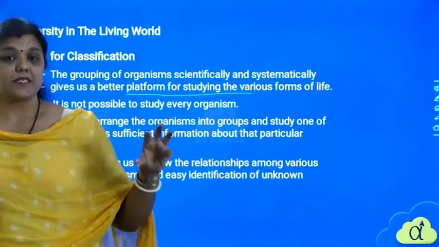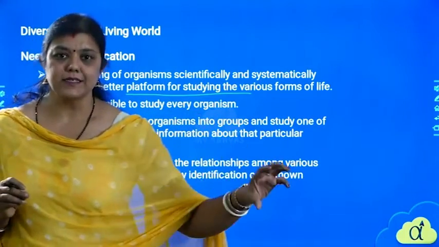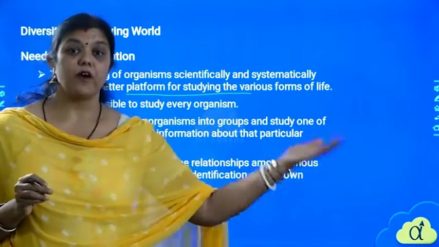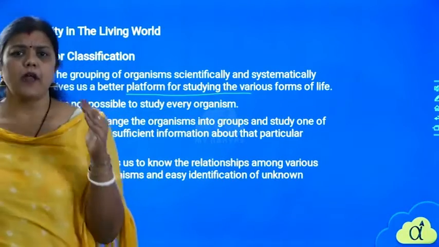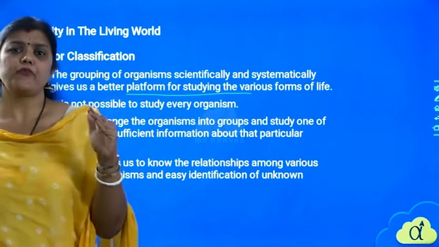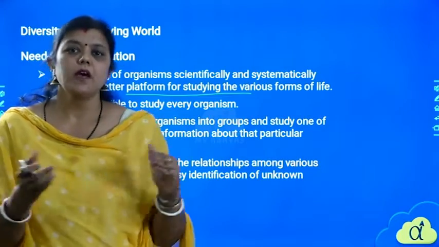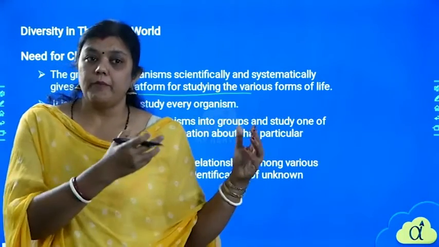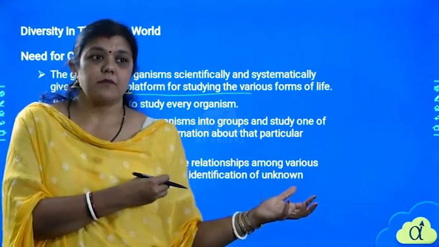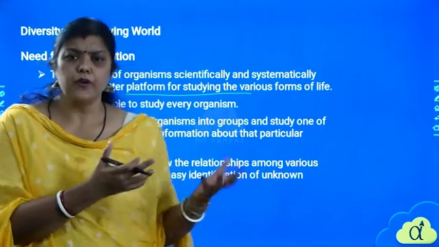By this classification, we can actually understand the various forms of life, how life has evolved, and what could be the characteristics of that particular organism. Maybe we can find out some patterns. That organism may be required for some scientific research work. We don't know that, right?